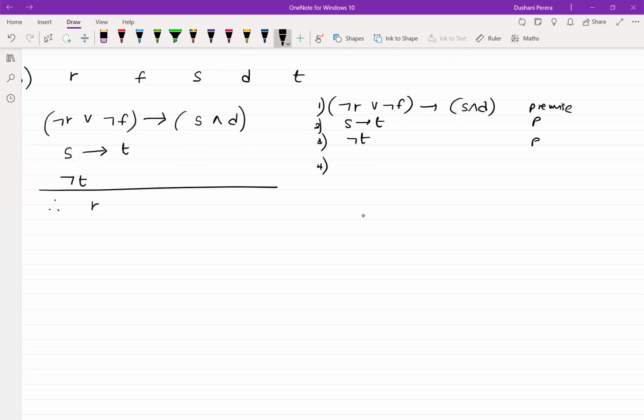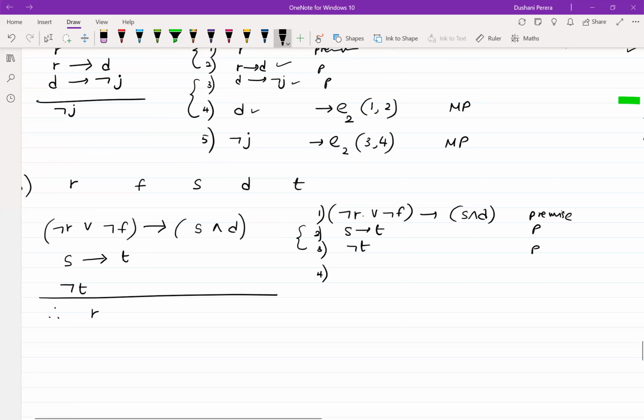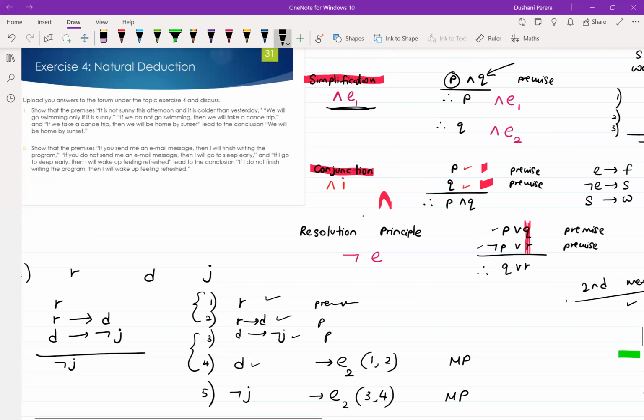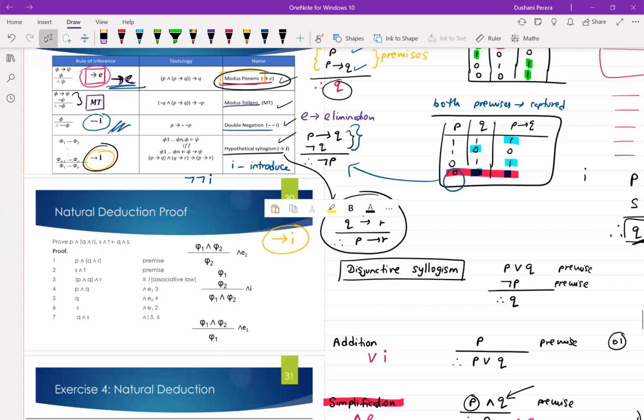Now the first one that I can do is, when I look at these two, what comes into my mind is modus tollens. In modus tollens, you have P implies Q and negation Q. Then you say negation P is true.